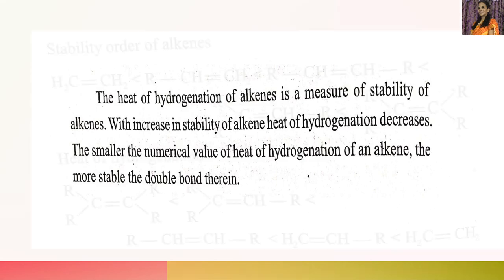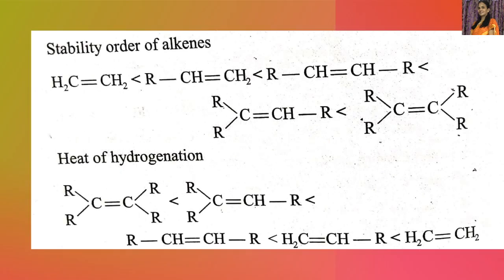Okay, now the stability order of alkenes. This is the stability order of alkenes based on heat of hydrogenation discussed. Ethylene is less stable than monosubstituted ethylene, which is less stable than disubstituted ethylene, which is less stable than trisubstituted ethylene, which is less stable than tetrasubstituted ethylene.